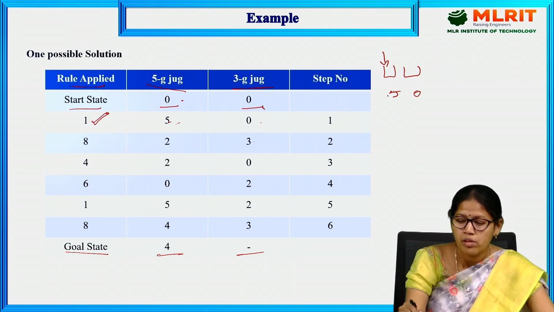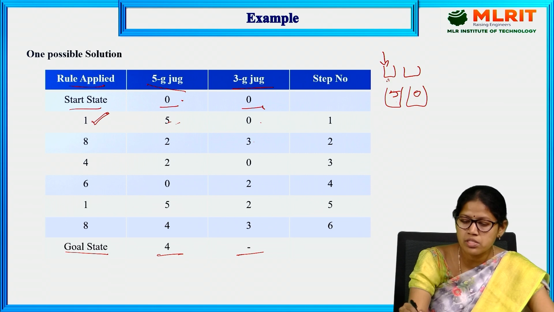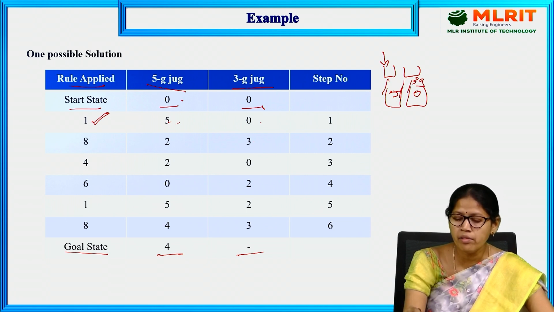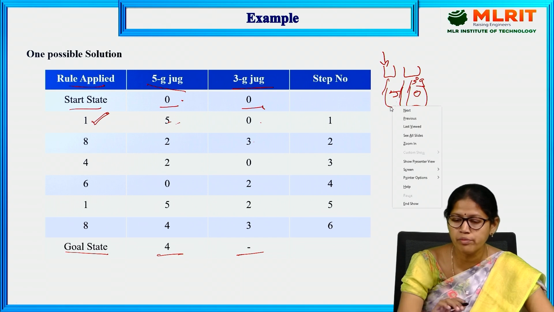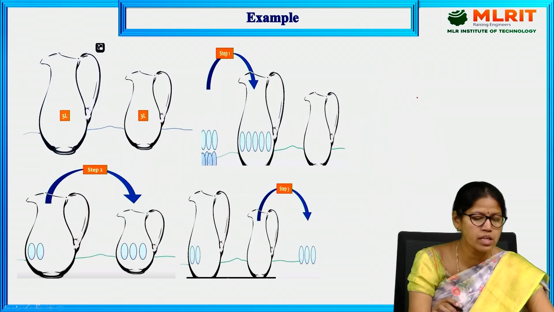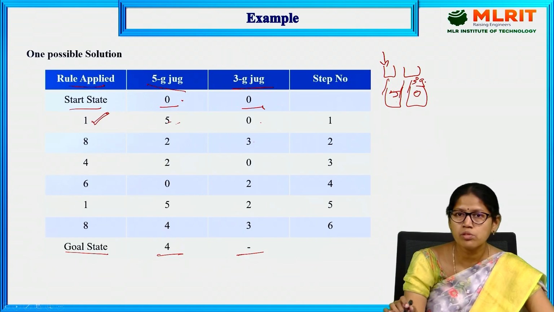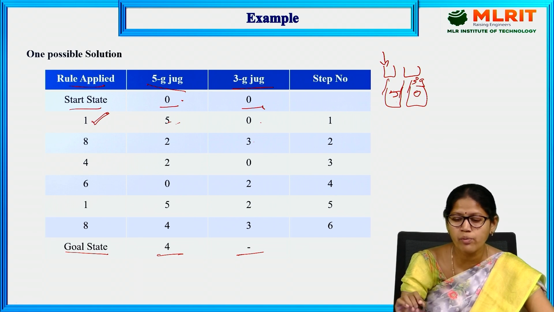Next, what can we do here? This one is the 5G and this one is the 3G. The 5G is full of water and the 3G is empty. So, what can we do? Either we can fill the water in the 3G or we can transfer the water from the 5G into the 3G.